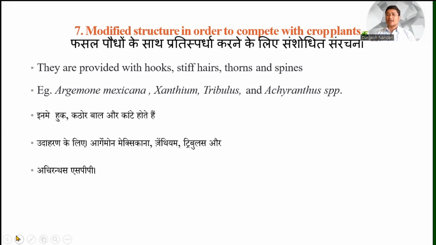So by using these things they can grow very fast, and they can also take help from other plants to go up. For the growth of the plants, no crop plant can compete with these characters of the weeds. So the modified structures are found to compete with the crop plants. Examples given here: Argemone mexicana, Xanthium, Tribulus, and Amaranthus species.